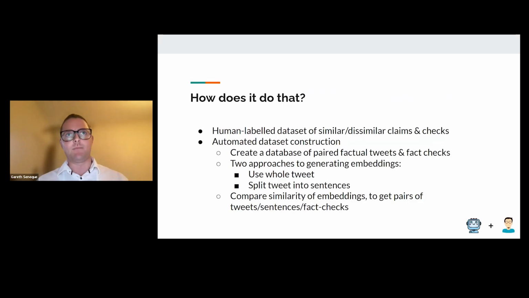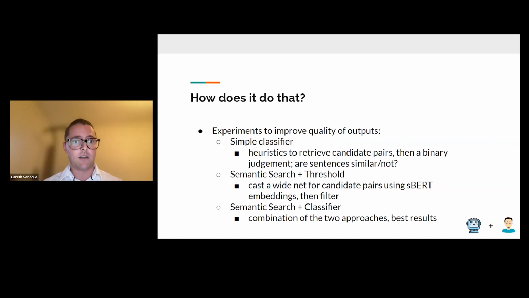So yeah, how does it do that? So we've got a human labeling process, but also an automated labeling process. To drill into that in a bit more detail, we use a machine learning model to generate an embedding, or a latent representation, of the tweets and claims. And then we compare the similarity of these embeddings to get the tweet and fact check pairs that we care about. Next slide, please.